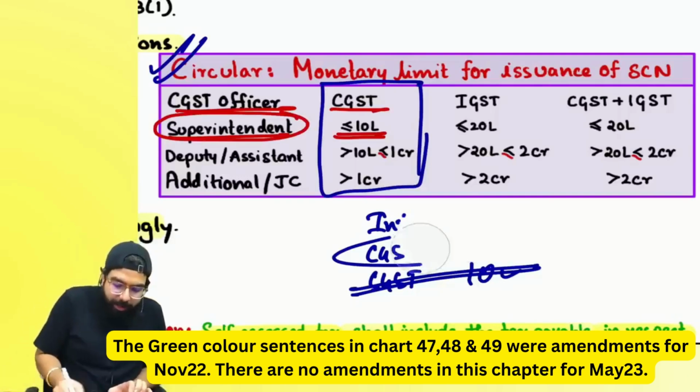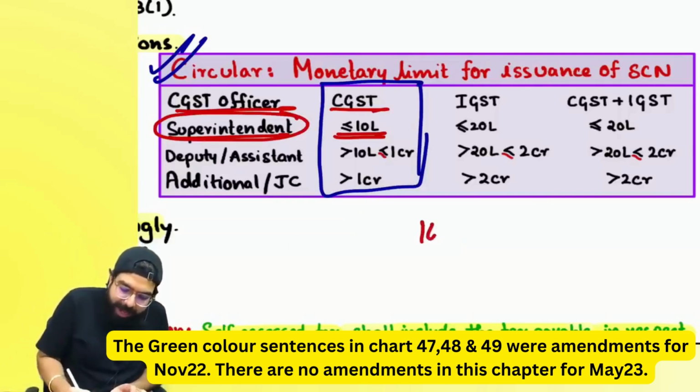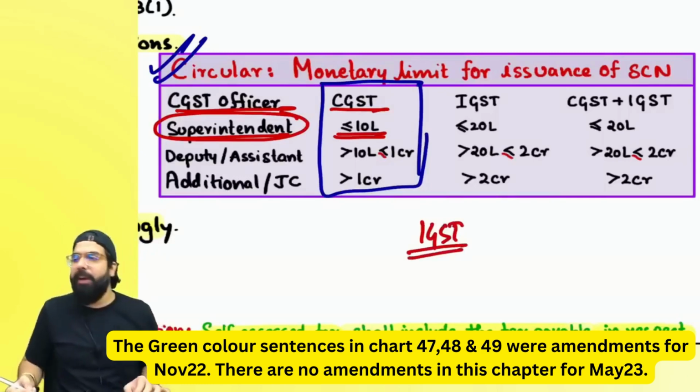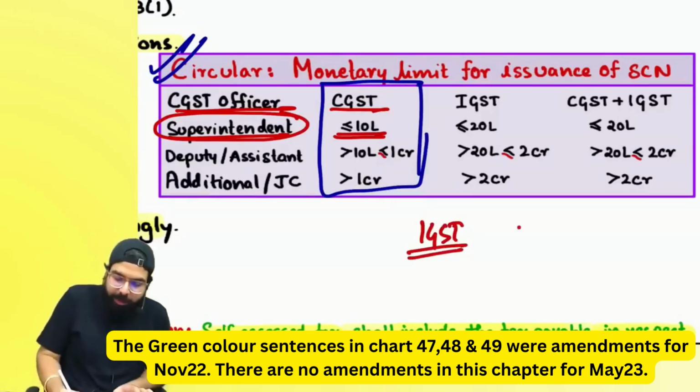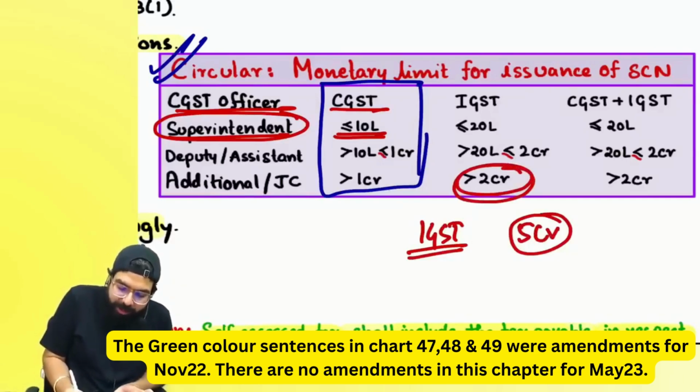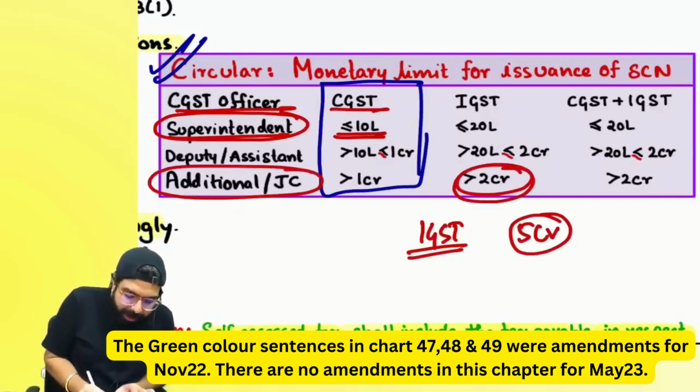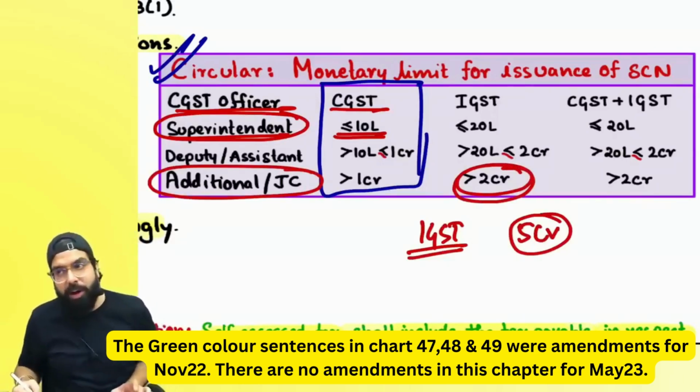Sir, I have made a mistake where I have not paid IGST. In an interstate supply, some mistake has been done. IGST not paid, supposedly 5 crore rupees. The amount is greater than 2 crore. So who will give you the demand order and show cause notice? Additional Commissioner or Joint Commissioner.